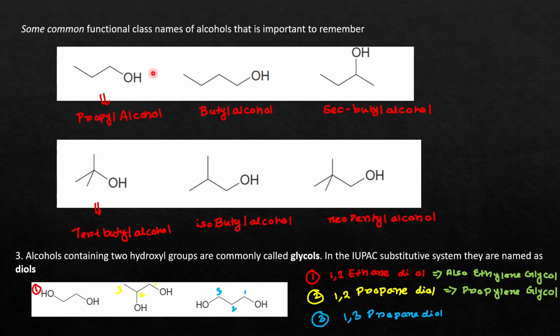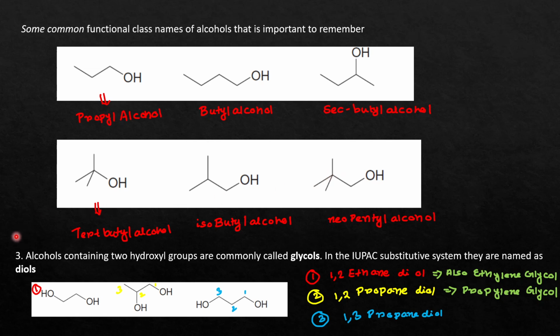Similarly, as in the case of alkyl halides, there are some common functional class names of alcohols. If you see that this propyl group contains this hydroxyl group, it is called propyl alcohol. This is butyl alcohol. This is sec butyl alcohol. This tert butyl group attached with the hydroxyl is called tert butyl alcohol. This isobutyl group attached with the hydroxyl is called isobutyl alcohol. Similarly, this neopentyl group attached with the hydroxyl is called neopentyl alcohol.